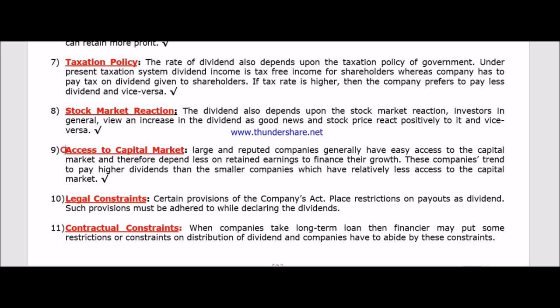Next, access to capital market. What is the meaning of this? How quickly the company can go to the capital market to raise capital. Suppose one person's house is in the middle of the market, and another person resides seven kilometers away from the market.